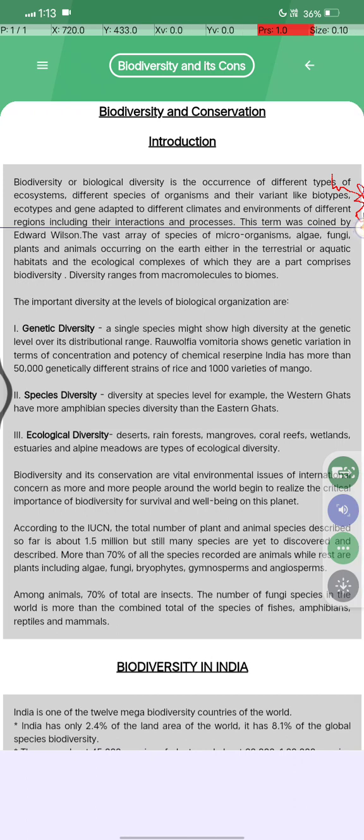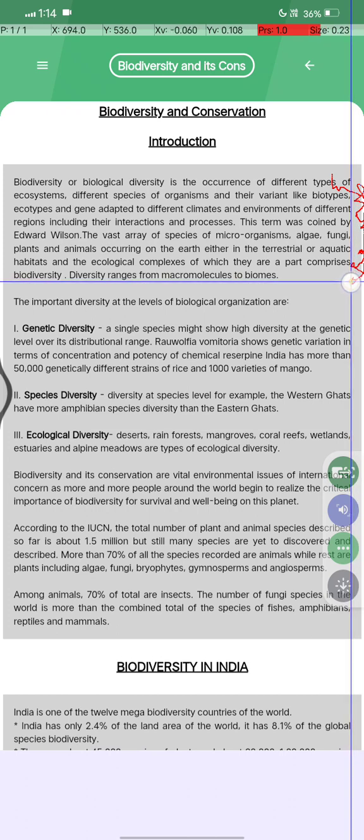This term was coined by Edward Wilson. The vast array of species of microorganisms, algae, fungi, plants and animals occurring on the earth, either in terrestrial or aquatic habitats, and the ecological complexes of which they are part, comprise biodiversity. Diversity ranges from macromolecules to biomes.